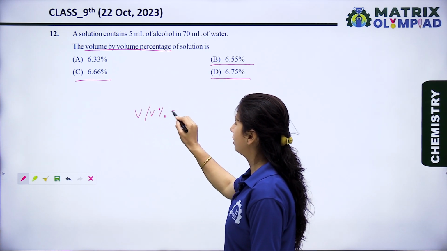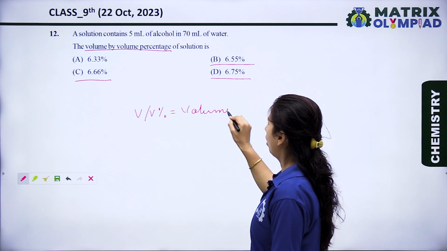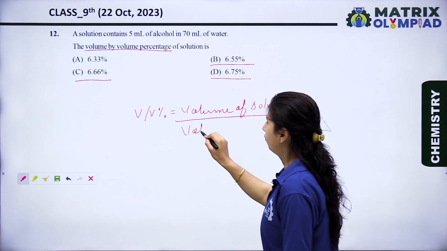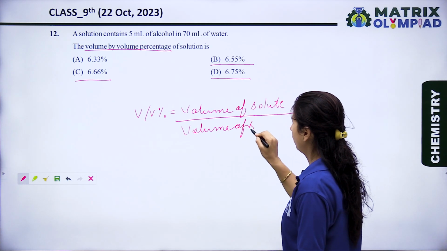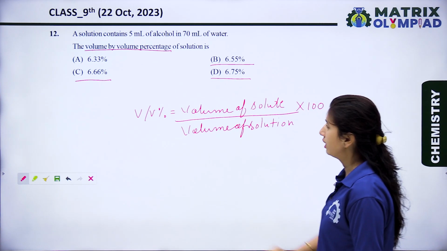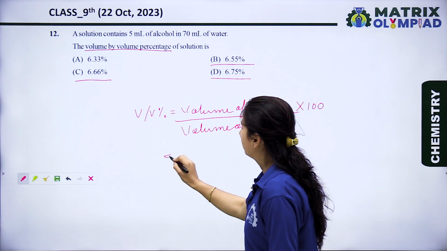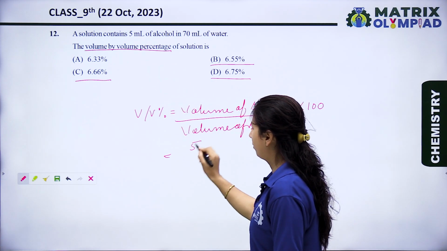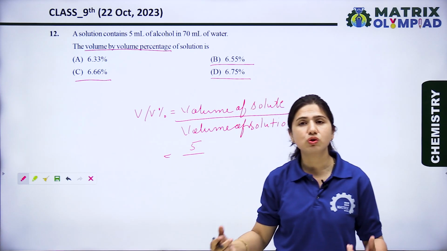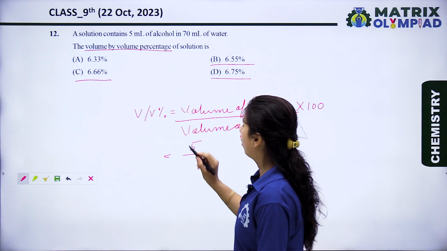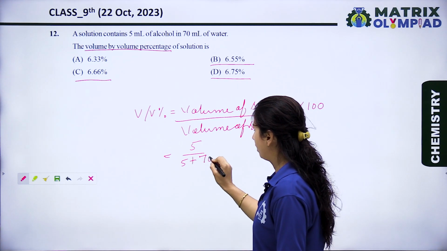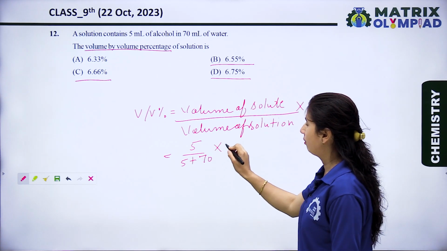Volume by volume percentage is equal to volume of solute upon volume of solution, into 100. We know that the volume of solute is 5 ml upon volume of solution. Volume of solution means the solution is made up of the solute and solvent, and here the volume of solute is 5 and the volume of solvent is 70, and percentage means we multiply by 100.